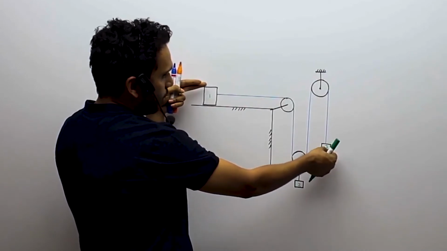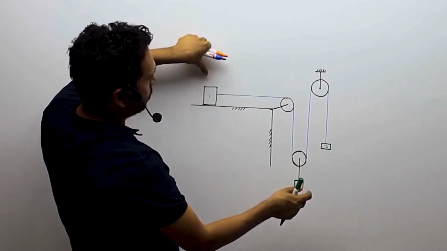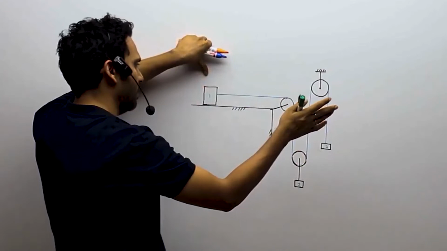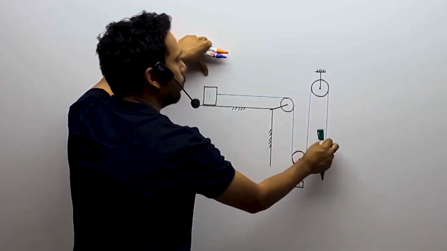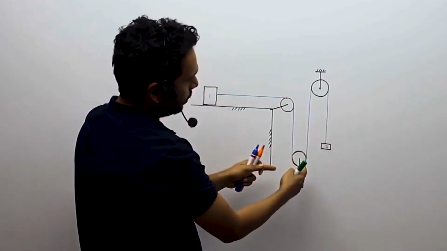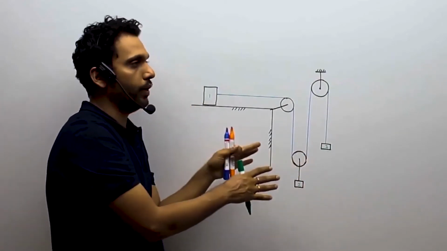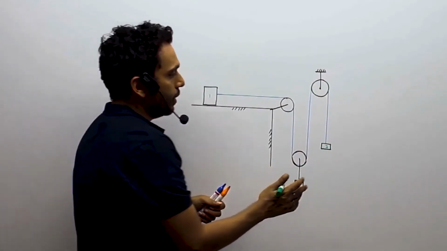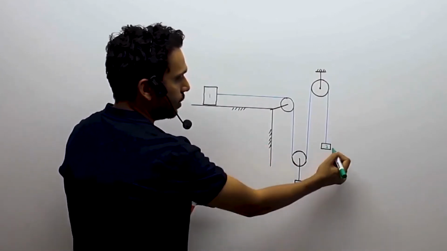Now suppose I let body number 3 go up or go down. So I am moving body number 3. In fact, let me make this stationary and make body number 3 go down. So this is going to go up by a certain velocity, and we have done a lot earlier, so we know if we move 2x down, it's going to go x up only, and vice versa. If I move it 2x up, it is going to go x down. But if both are moving, then there will be some other movement. That means I need to know the velocities or movement of two bodies to get the movement of the third body.